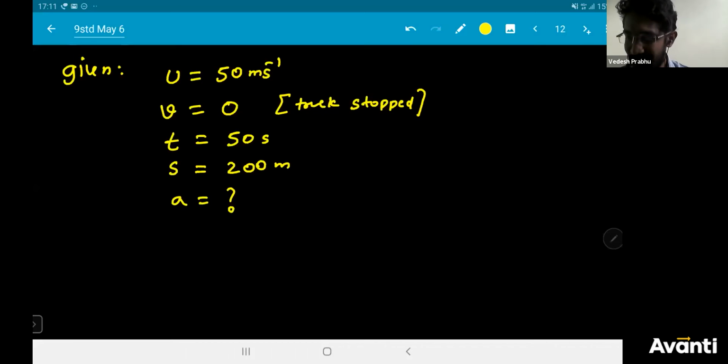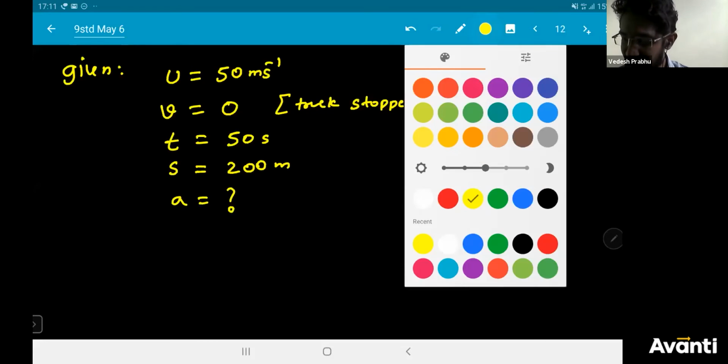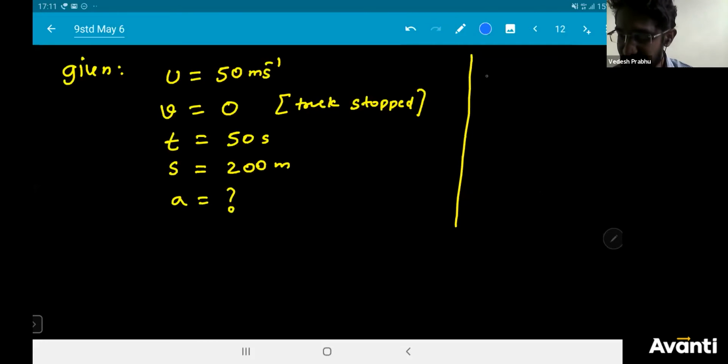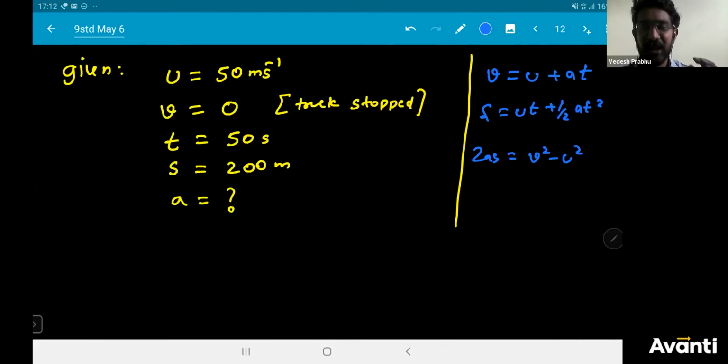Now in the rough column, you should write all the equations of motion and try to select the best one, which will help you solve this question. So let us see which equation will help us solve. Let us start with equation 1.